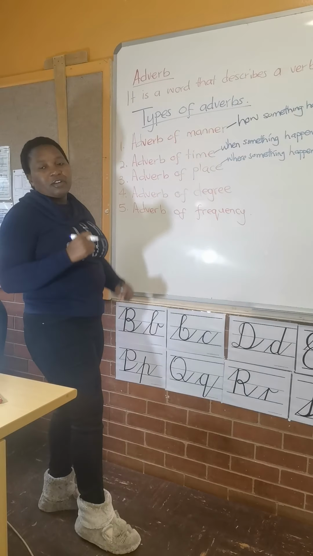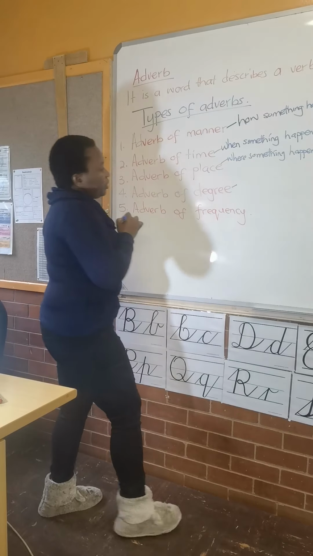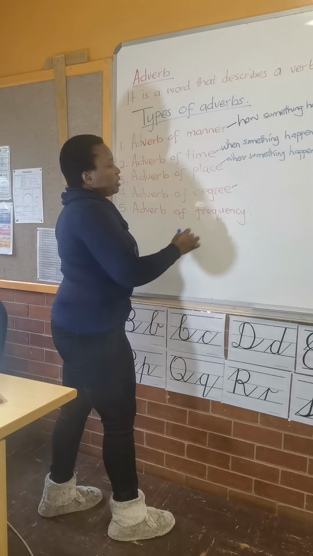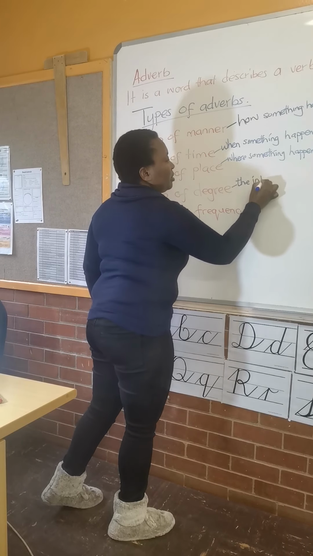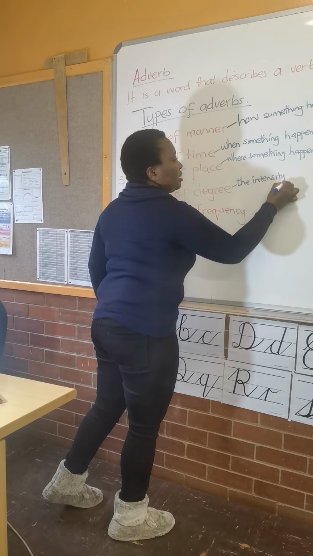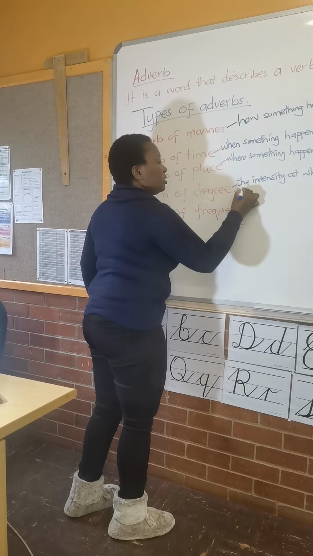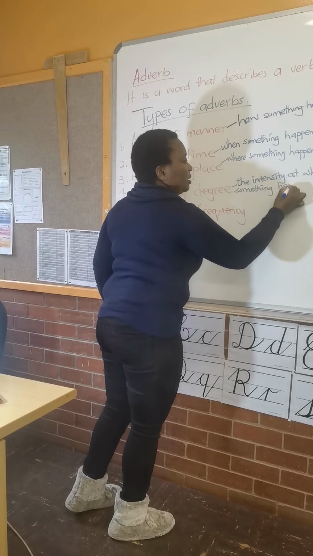Then if we talk of an adverb of degree, this one tells us the intensity at which something happens.